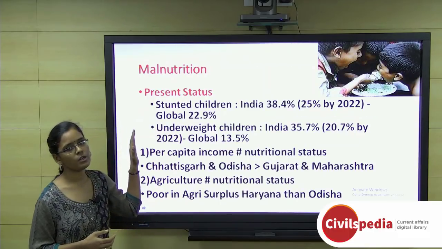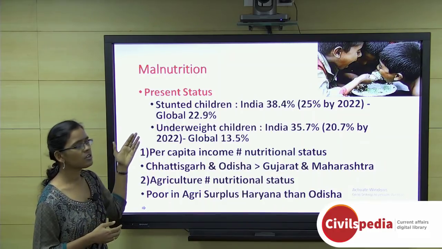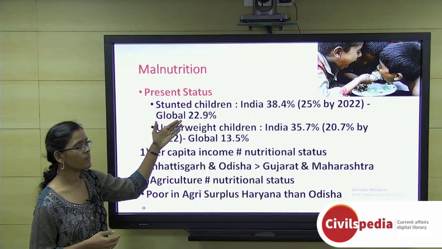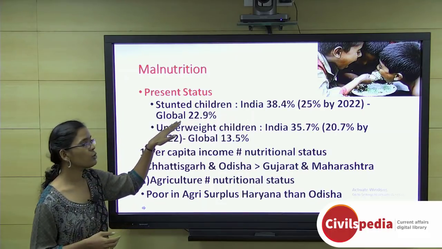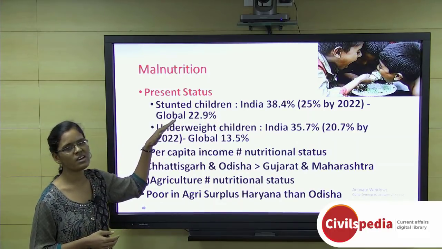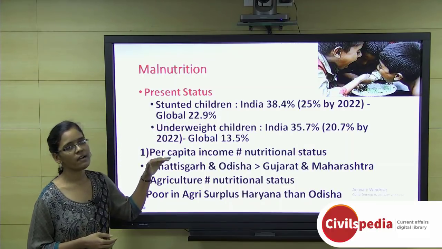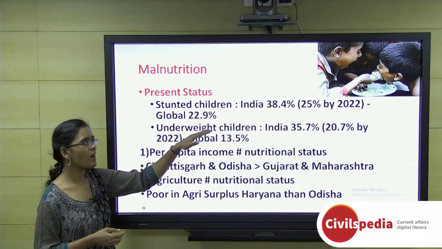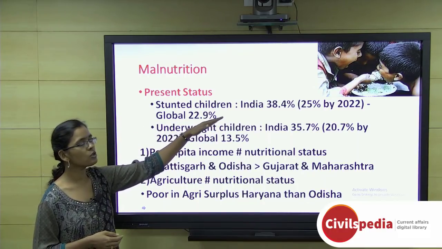Another topic is malnutrition. The present status in India, as the recent report shows, is that stunted children in India account for 38.4%, while the global average is 22.9%. That shows India is performing very poorly with respect to stunted children. Under the Poshan Abhiyan, we have targeted to reduce the 38.4% of stunted children to 25%